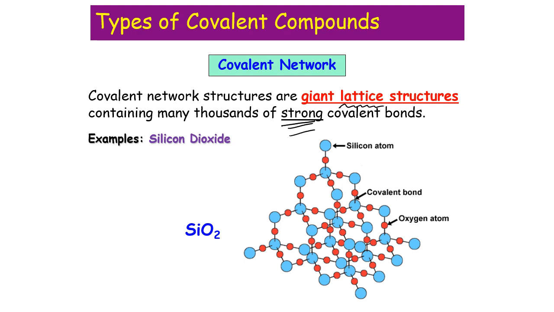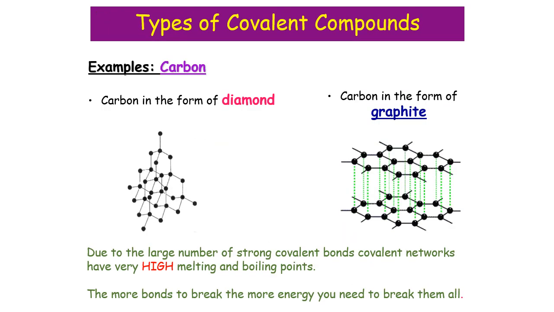There are 3 examples of covalent networks that you need to know. The first is silicon dioxide, which is a chemical found inside sand. It is not sand, it's one of the chemicals in sand. It's also one of the chemicals in glass. SiO2, silicon dioxide. The other 2 are both forms of the element carbon.